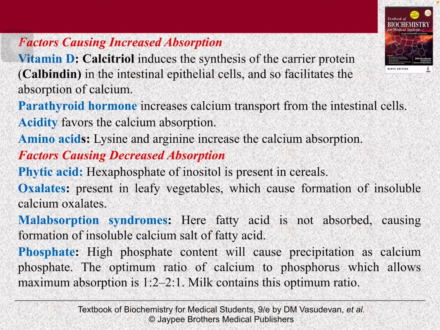Factors causing decreased absorption are phytates in food, oxalate present in green leafy vegetables, which causes the formation of insoluble calcium oxalate, malabsorption syndrome, and phosphate. High phosphate content will cause precipitation as calcium phosphate, so absorption of calcium is less.